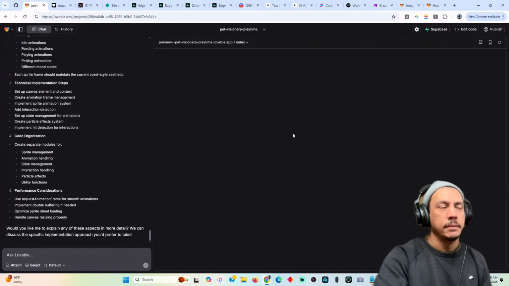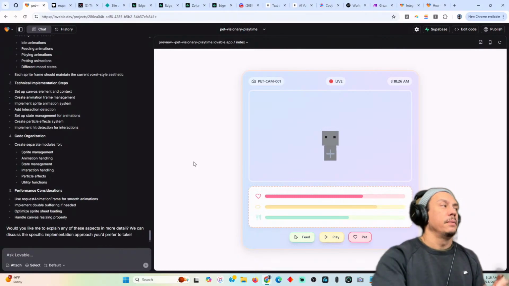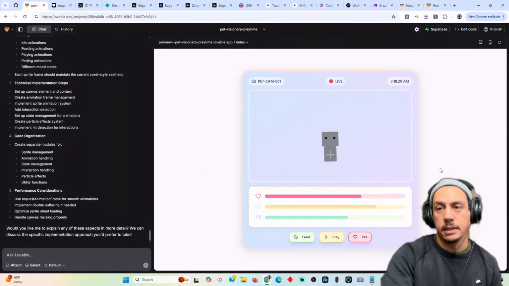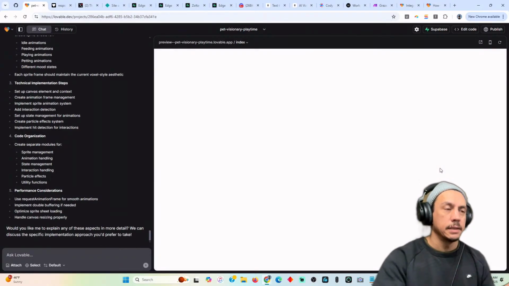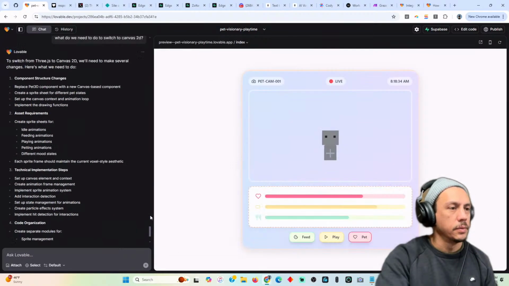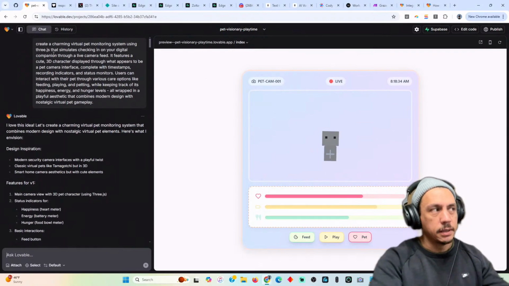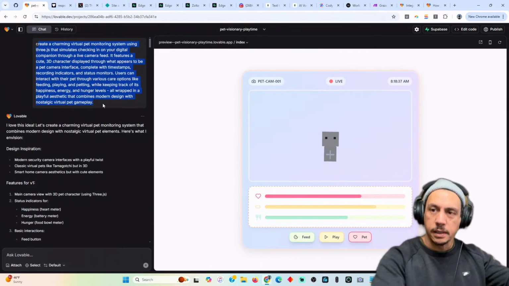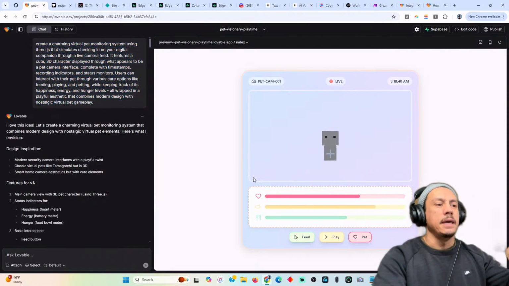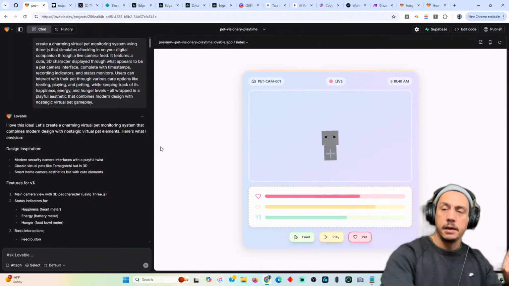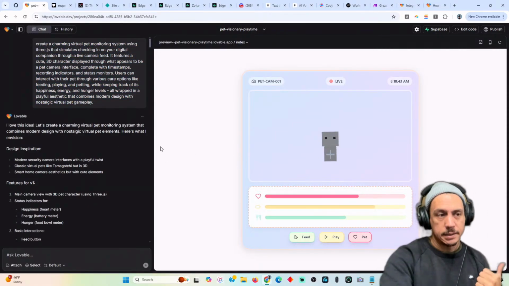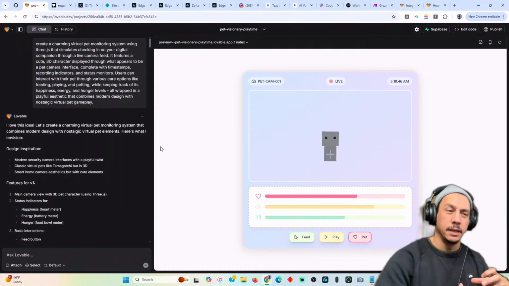Now I've got to look. They're all named something. So we ended up here, right? And so this is, again, 3JS. And if we look at the initial prompt, I basically copied the "create a charming" prompt in here, and ended up with an interface that I actually like more than the last interface. So this one's more fun.